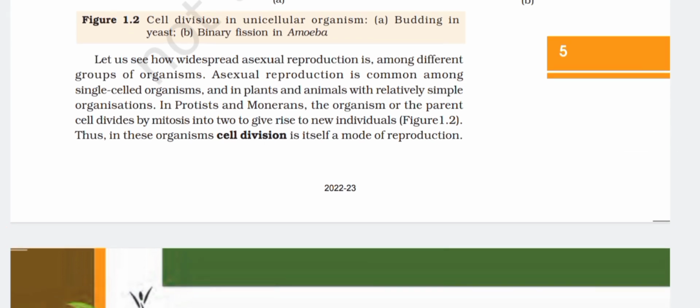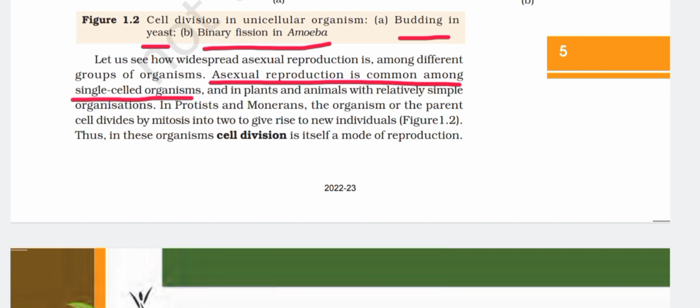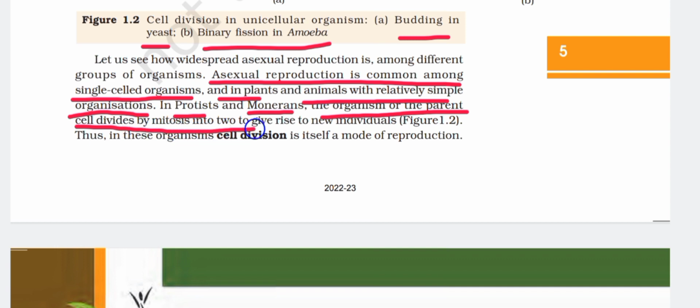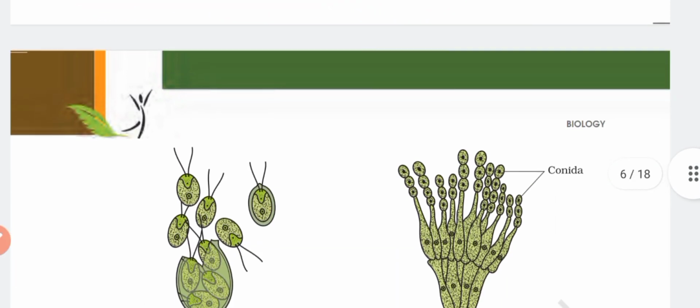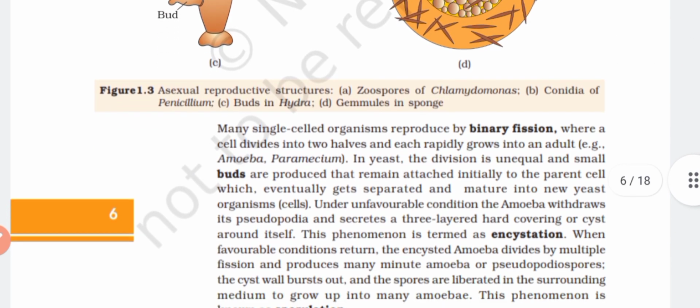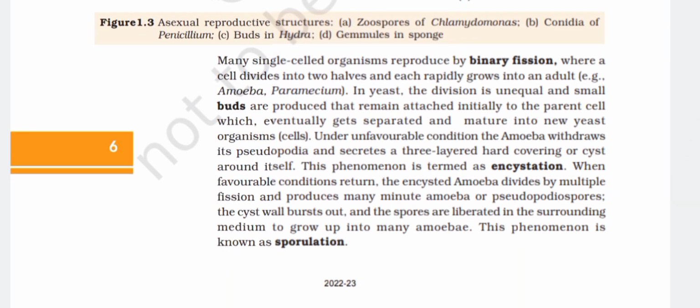Let us see how widespread asexual reproduction is among different groups of organisms. Asexual reproduction is common among single-celled organisms and in plants and animals with relatively simple organizations. In protists and monerans, the organism or the parent cell divides by mitosis into two to give rise to new individuals. Thus, in these organisms, cell division is itself a mode of reproduction. Asexual reproductive structures, Figure 1.3: zoospores of Chlamydomonas, conidia of Penicillium, buds in Hydra, and gemmules in sponge.